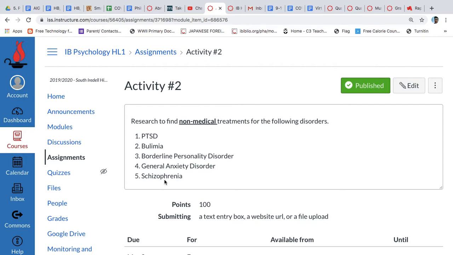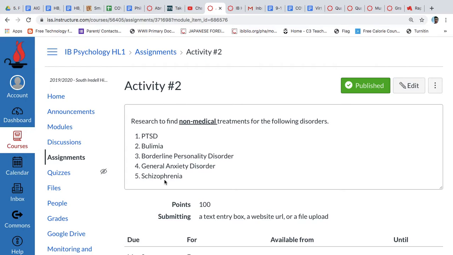What are types of therapies and other treatments that are out there for these different types of disorders? Of course, we know for many of these there are medical treatments, medications, and maybe other procedures, but this is non-medical. Types of therapies, anything else that has been developed as a non-medical treatment for these 5 different disorders.